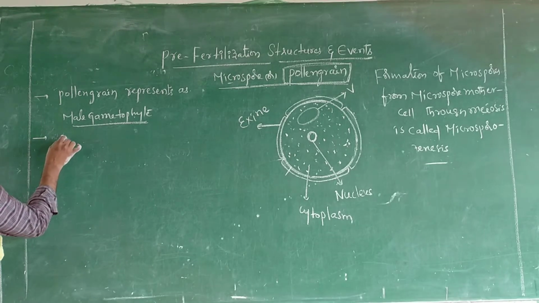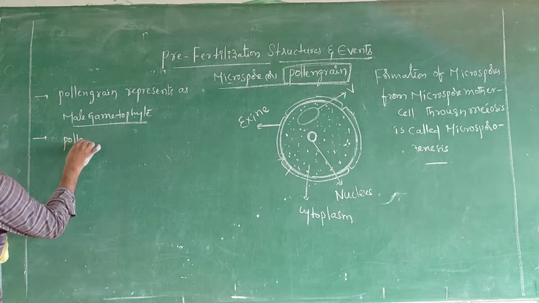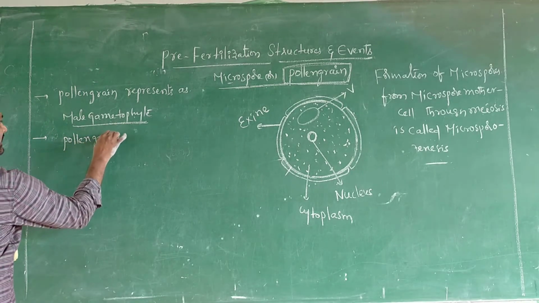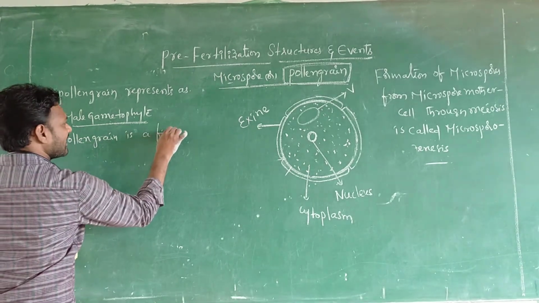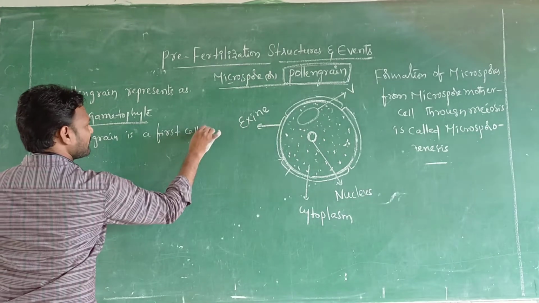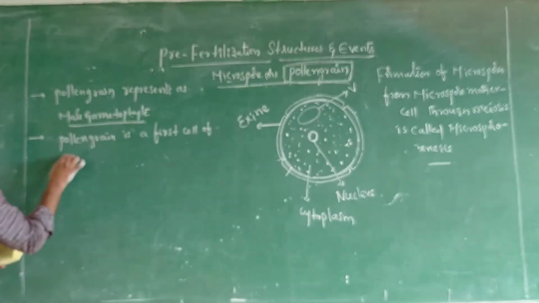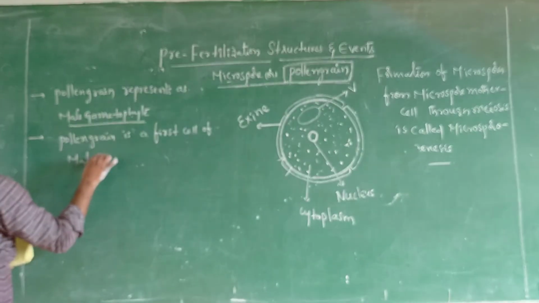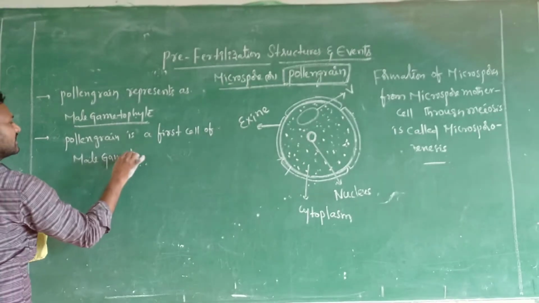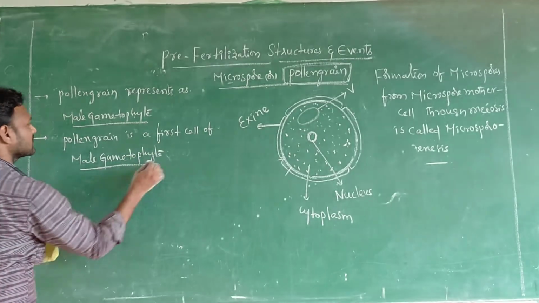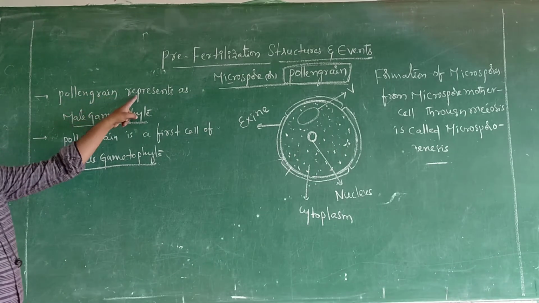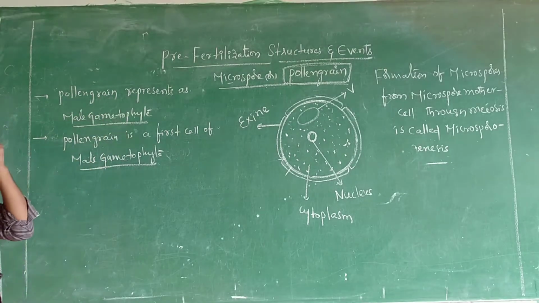And the other one is pollen grain is the first cell of male gametophyte. Very important one this is. Pollen grain is also represented as male gametophyte.